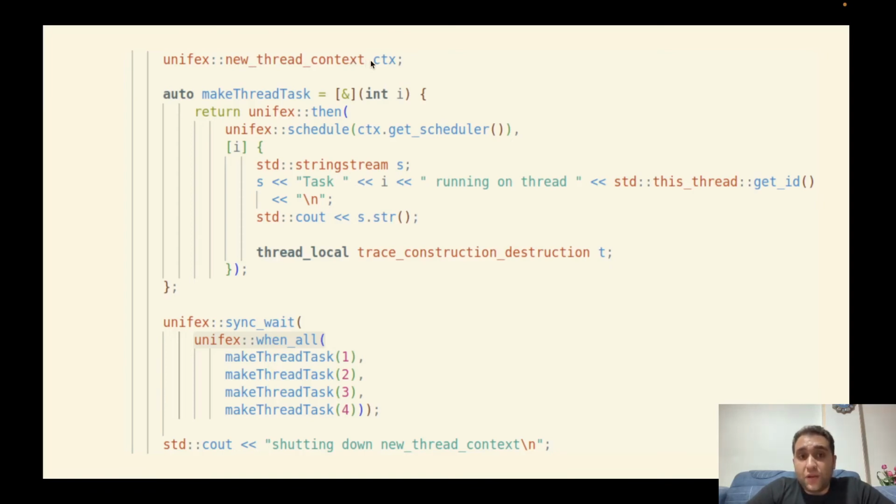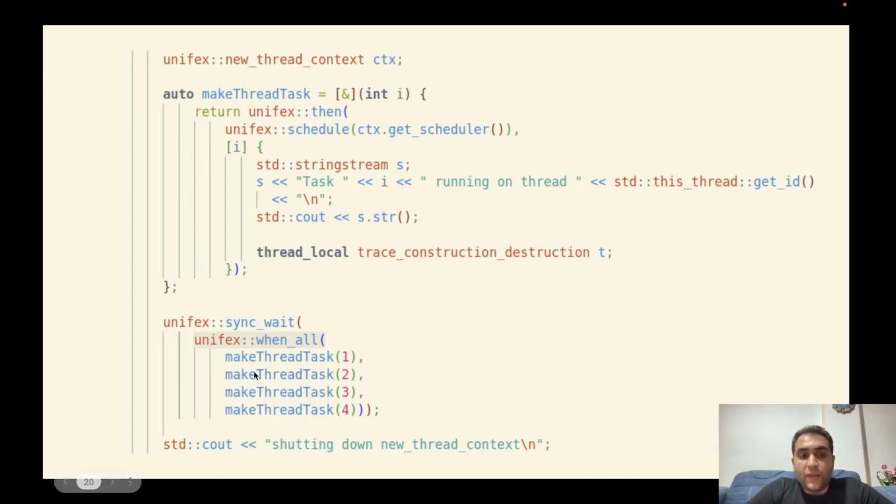New thread context is an execution context that generates a new thread per scheduler. It means whenever we call get scheduler, it generates a new thread. Here in make thread task, we have the then function, and we have passed the sender to then, and we have passed a lambda function as a second argument.